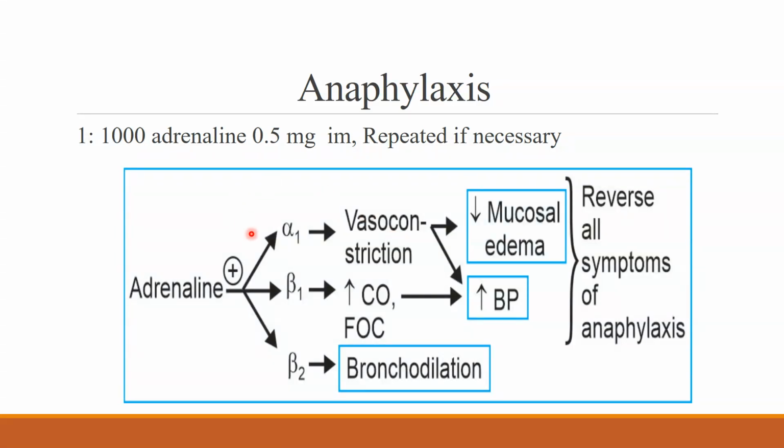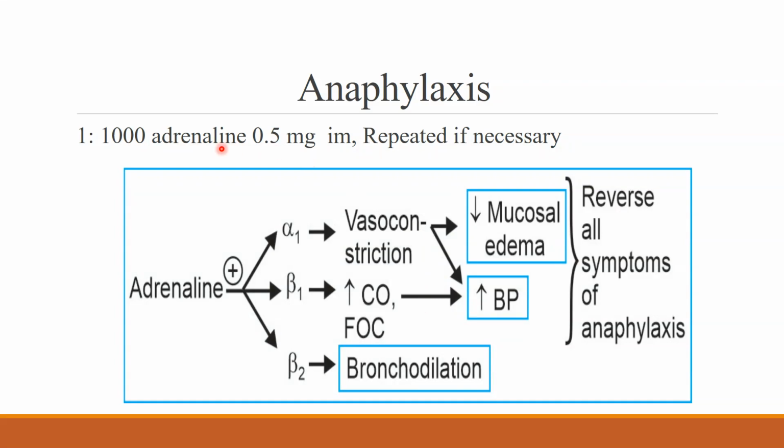Adrenaline, by acting through alpha 1 receptors, causes vasoconstriction and increases blood pressure as well as reduces mucosal edema. In the same way, by acting on beta 1 receptors, it increases cardiac output as well as force of contraction and increases blood pressure. By mediating beta 2 action, bronchodilation is seen. By this, the triad of anaphylaxis is reversed.